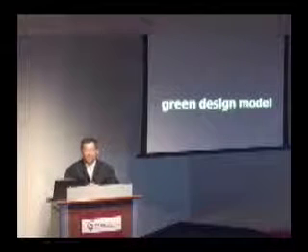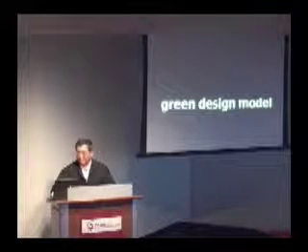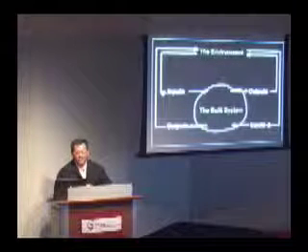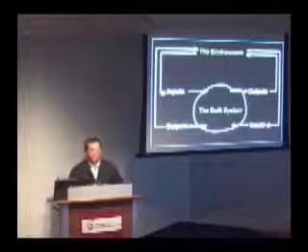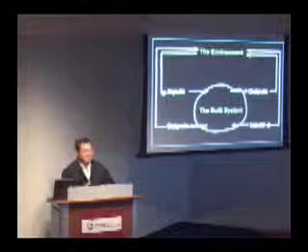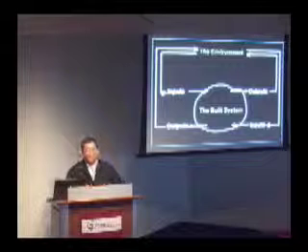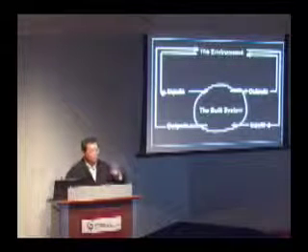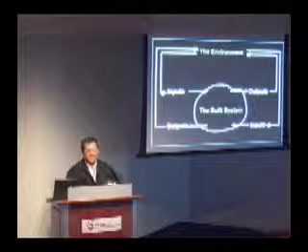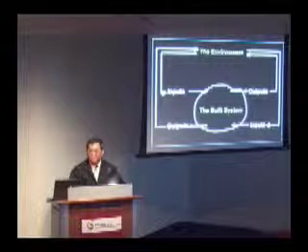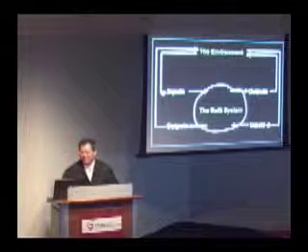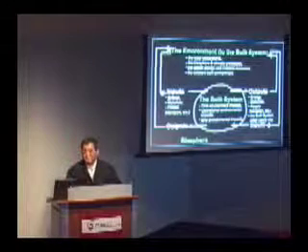So to conclude, I want to talk a little bit about theory, about the green design model. I use this general systems theory model to describe green architecture. General systems is based on three premises: that you have a system which exists in an environment, and the relationship is that the system takes in inputs from the environment, from the outside to the inside, and gives outputs from the built system to the outside.